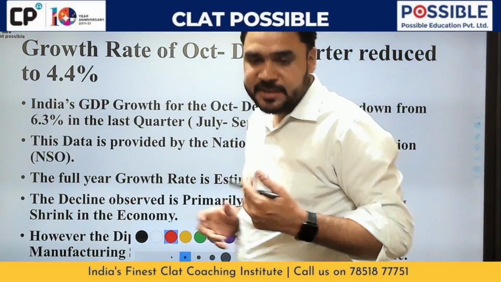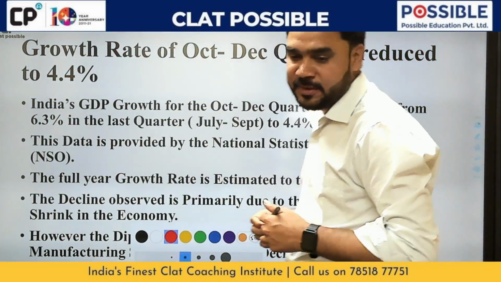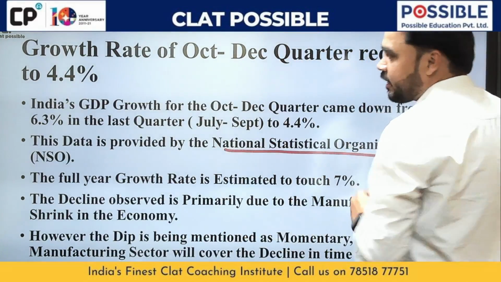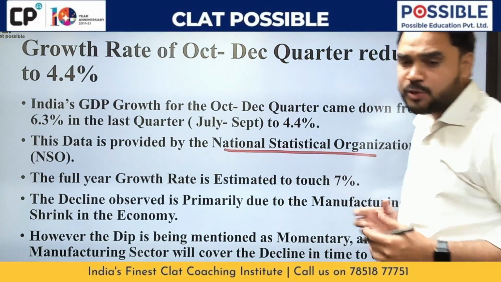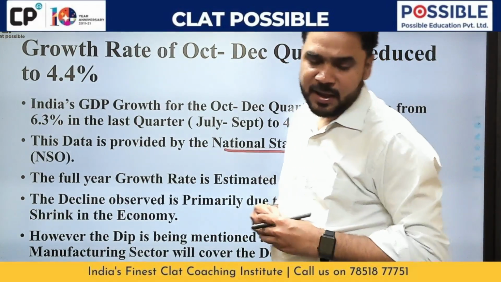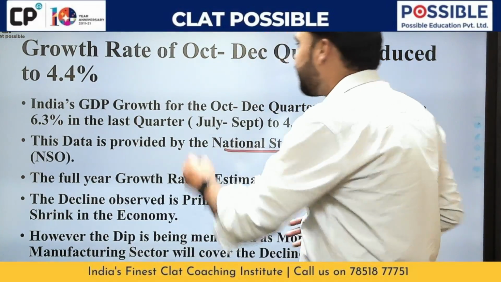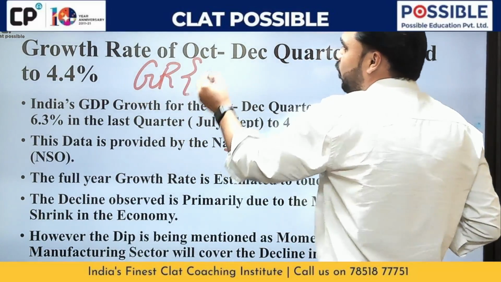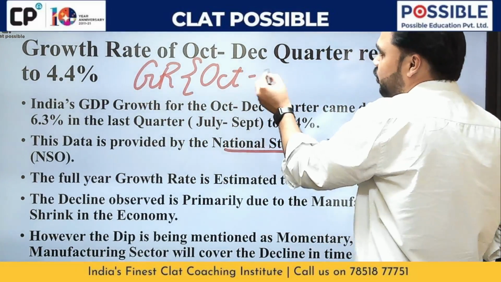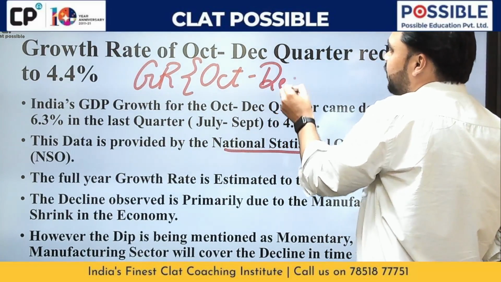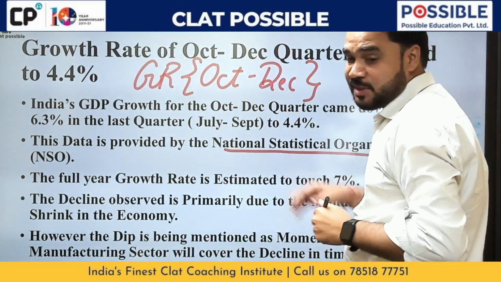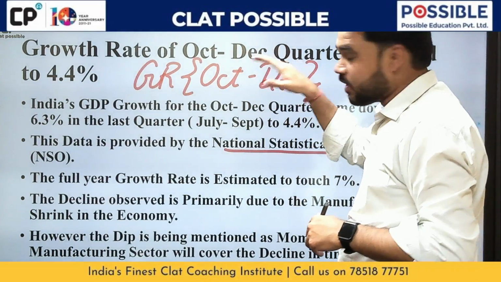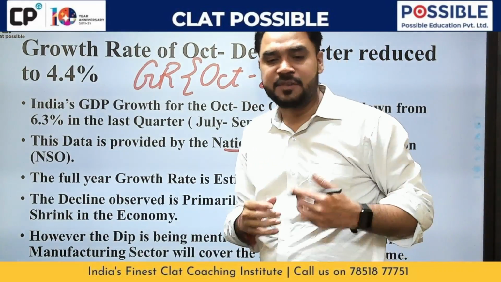Now, the data has been provided by the National Statistical Organization, that is NSO, and according to that data, the growth rate for the quarter of October, or you can say the third quarter of the year, October to December. That means this was the time during Diwali. Now this quarter is also known as the festive quarter.